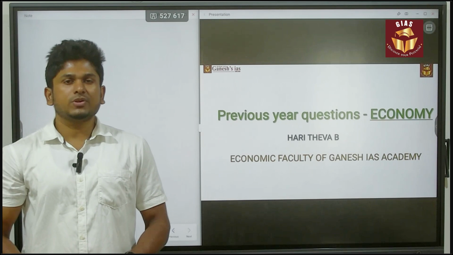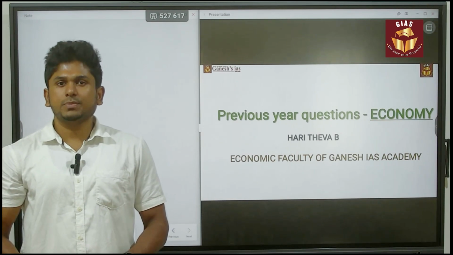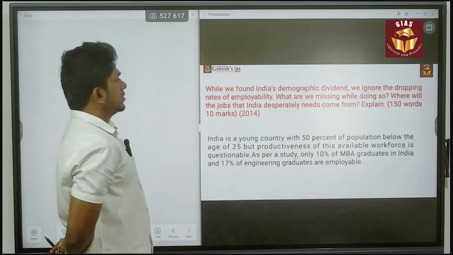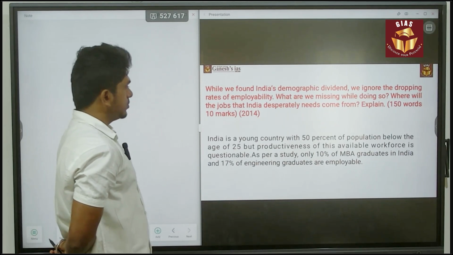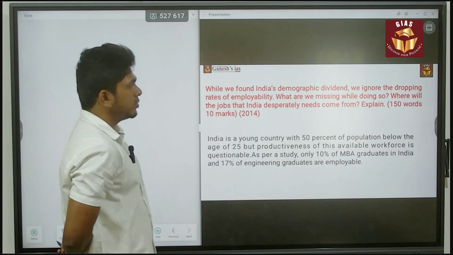In this session, we are going to discuss the previous year UPSC Mains Economic question. Let's begin the session. This question was asked in 2014. It is a 150 words, 10 mark question. It is a question related to the demographic dividend.